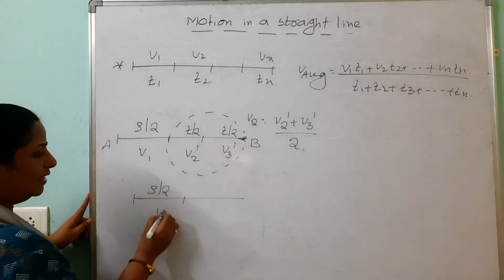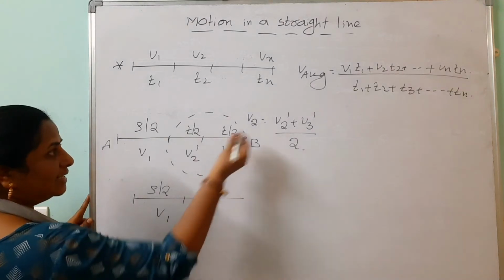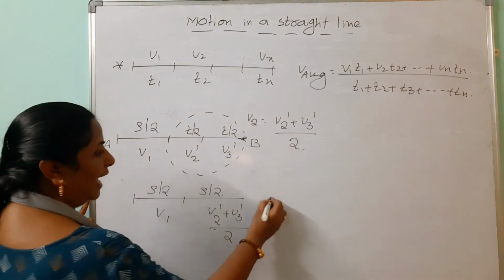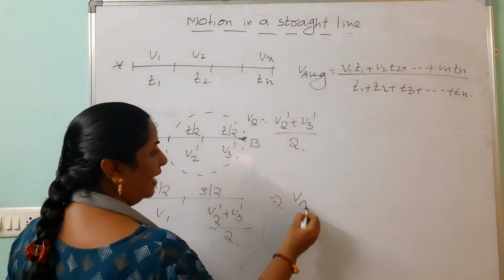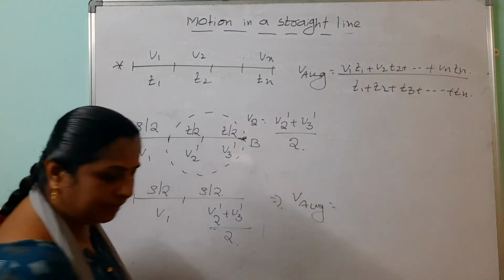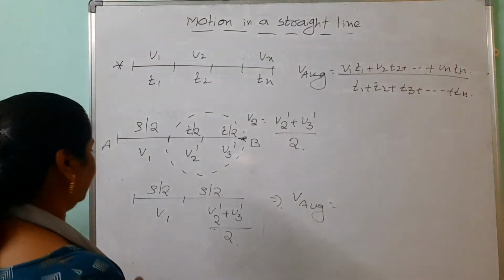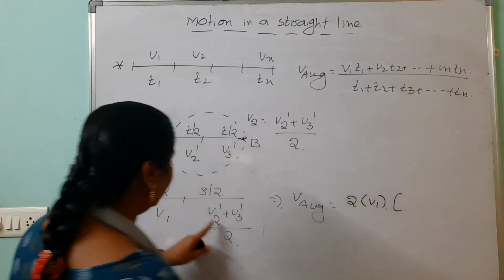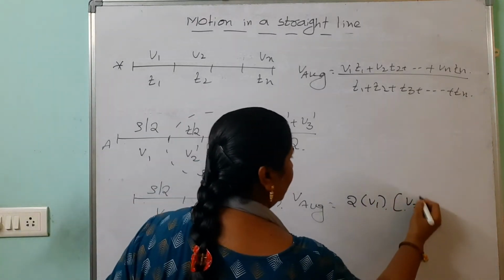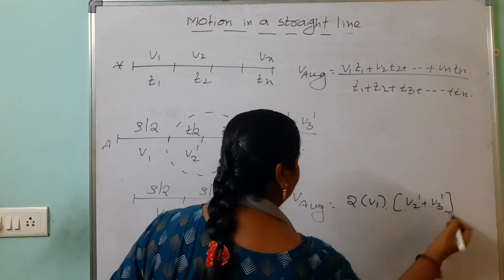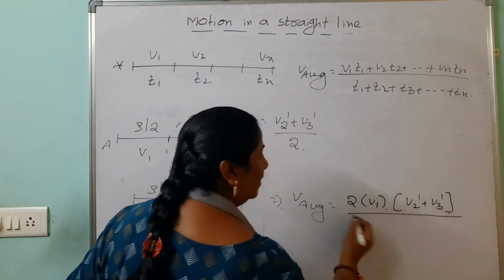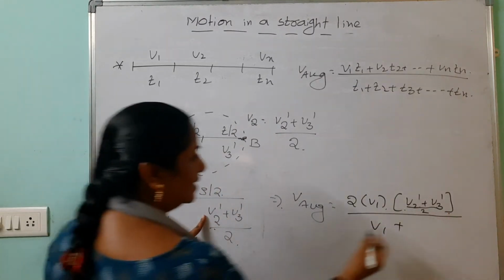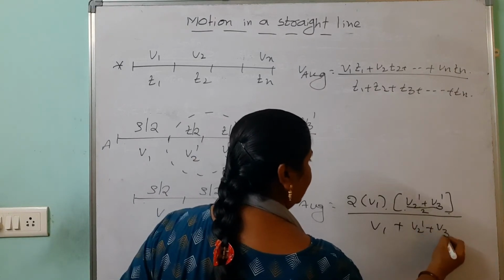Half of the distance v1 speed. Remaining half of the distance is how much now? v2 dash plus v3 dash by 2. Then as usual we can go through the, here average speed is how much? 2v1 v2 v3 by 2v1 v2 by 2 into v1 into, instead of v2 we can take this one, v2 dash plus v3 dash divided by 2v1 v2 by v1 plus v2. v2 is v2 dash plus v3 dash by 2.